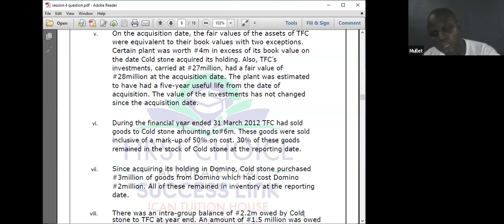Then the formula, which I've shown you in one of the calculations, I will show you subsequently in other questions. How much is the total sales? 6 million. 30% of 6 million, what does it give us? 1.8. Markup of unrealized profit: 50 over 150 times 1.8. Anything they give us, I will debit the seller, which happens to be TFC the subsidiary, and I will credit consolidated inventory.